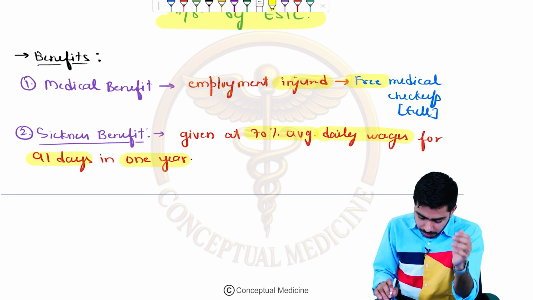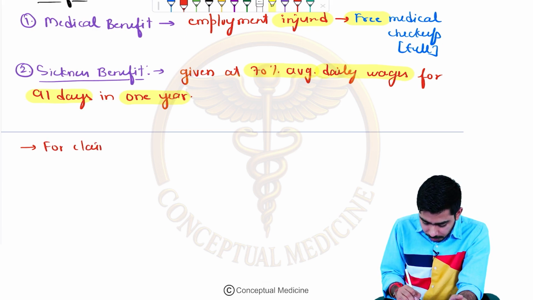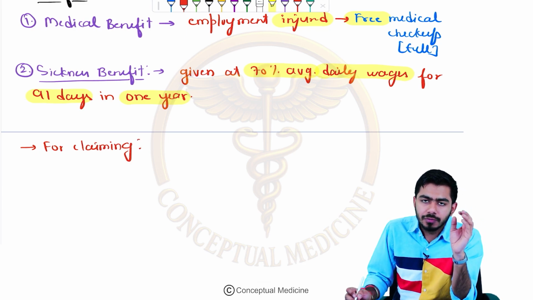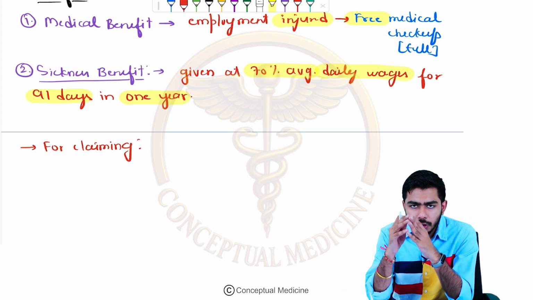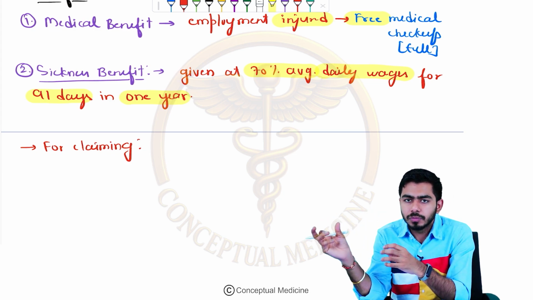But for claiming this benefit, please remember, if the person wants to claim this benefit, there is a condition from the ESIC Act. They are saying that the worker is required to complete 78 days of work within a 6 month period of time.